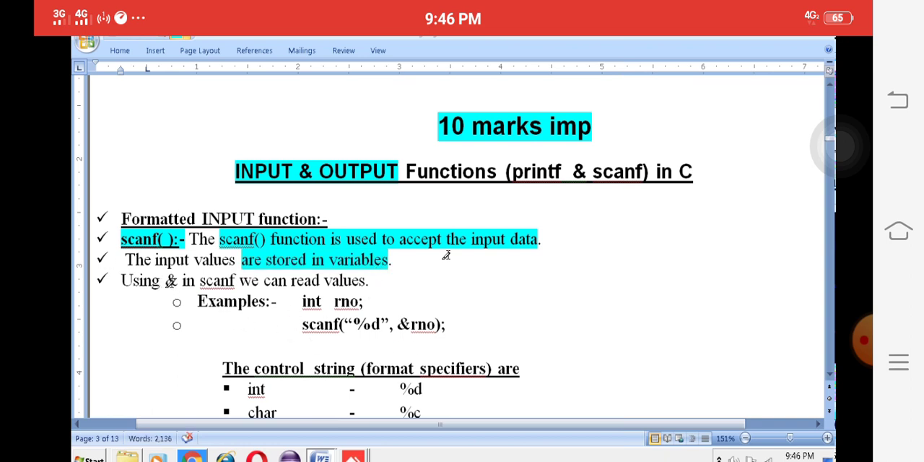We use scanf with the ampersand symbol. For example, int roll number, where roll number is an integer variable. Scanf %d, where %d means integer, roll number is the variable, and ampersand means the address-of operator.